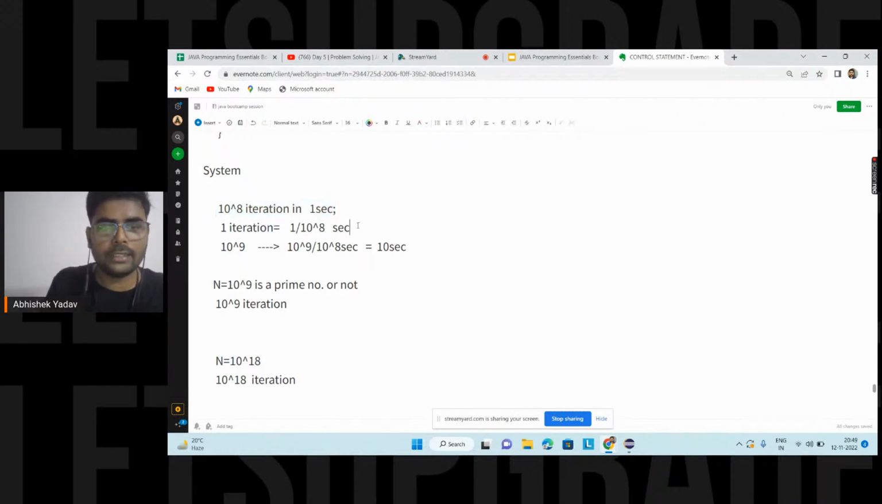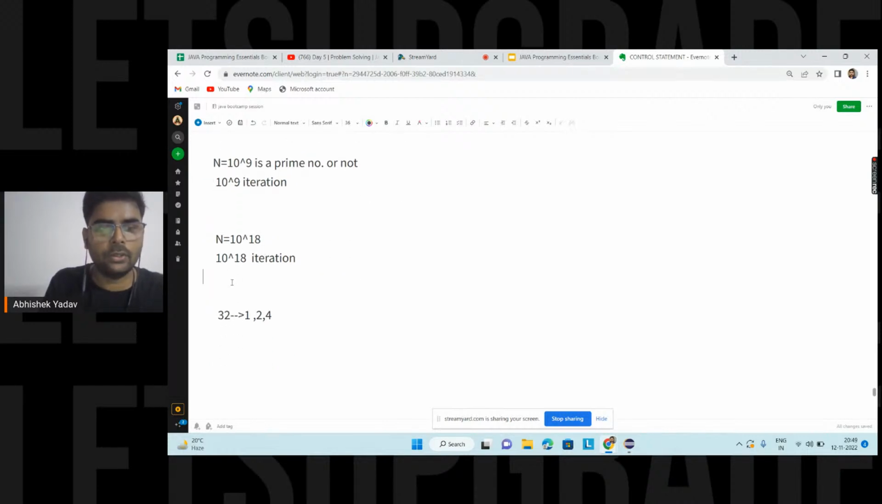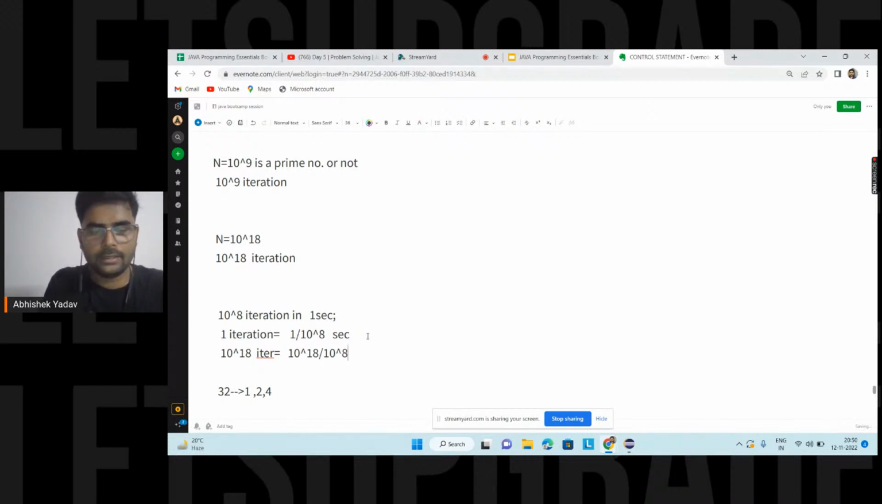Okay, so you are saying 10 to the power 8 iterations in 1 second, then 1 iteration is equal to 1 divided by 10 to the power 8 second. So 10 to the power 18 iterations is equal to 10 to the power 18 divided by 10 to the power 8 second. That is equal to 10 to the power 10 seconds, right? 10 to the power 10 seconds.